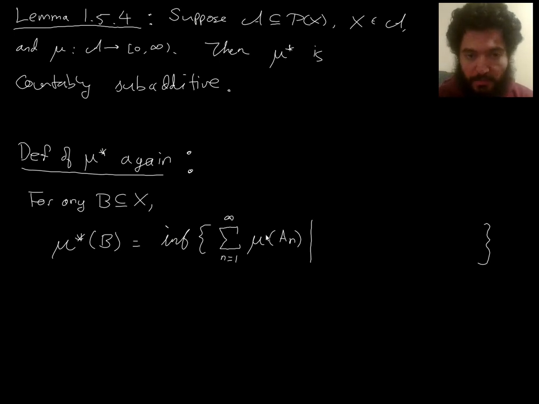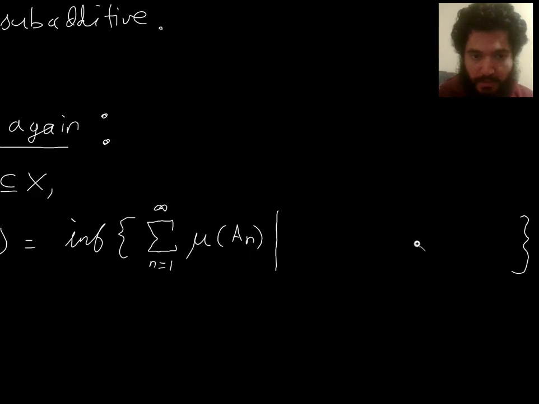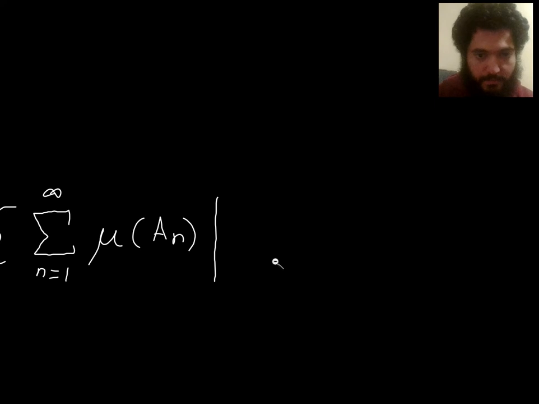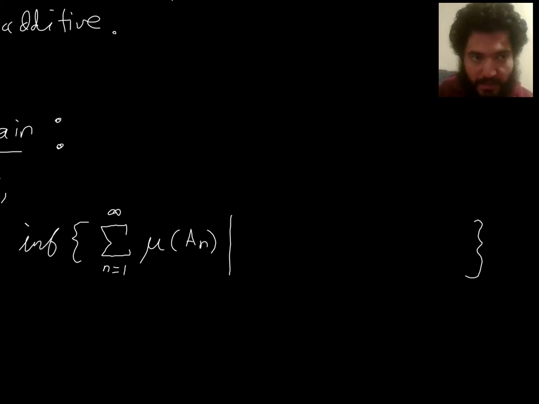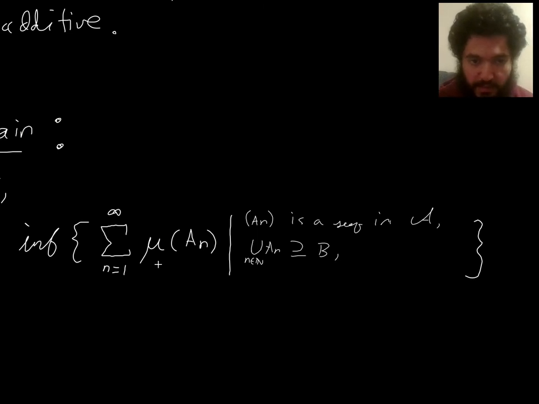It's the set of these sums, sums of mu of A_n, where the A_n is a countable family, a sequence in fancy A, and it covers the set B, and the series converges. So that way we don't have to talk about infinity.